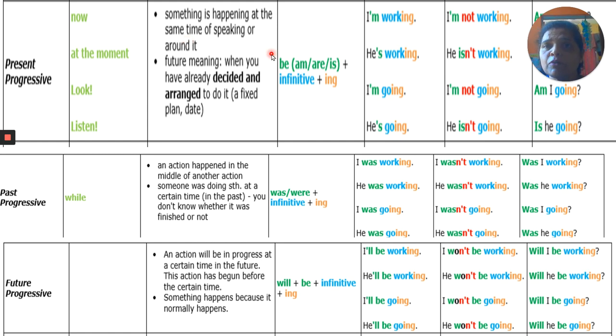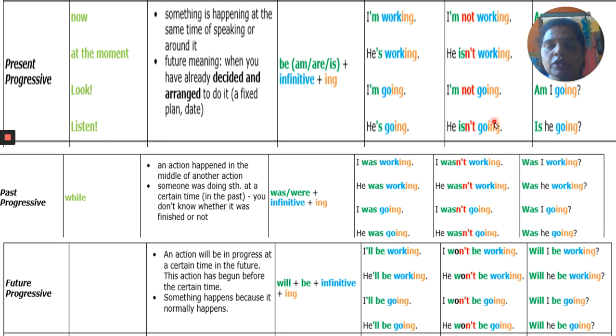And what is the form of present progressive? That is be verb. Which verbs come in be verb? Am, are, and is. Then the main verb plus ing. That means if the subject is I, the verb will be am, and if the main verb is work, then plus ing, so it will be working. I am working. He is working. I am going. He is going. Same in negative form: I am not working. He is not working. Then in interrogative: am I going? Is he going? So all these things you understood.